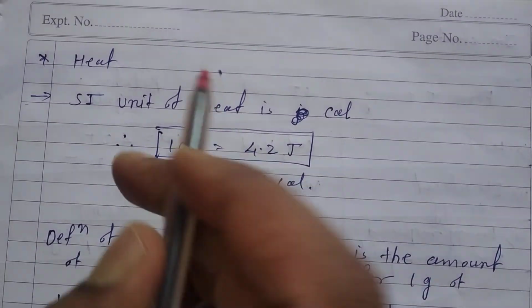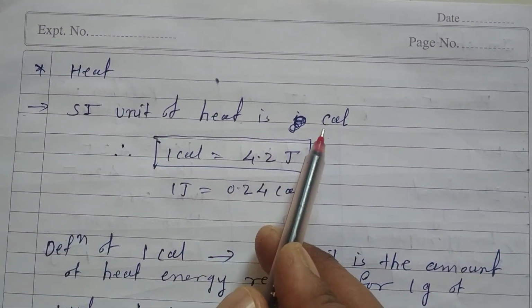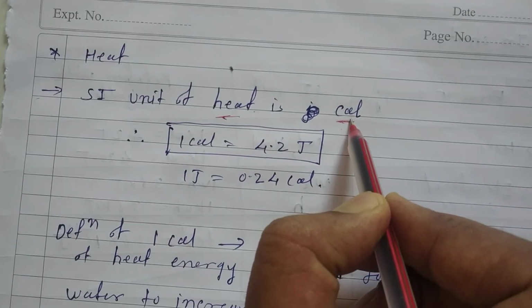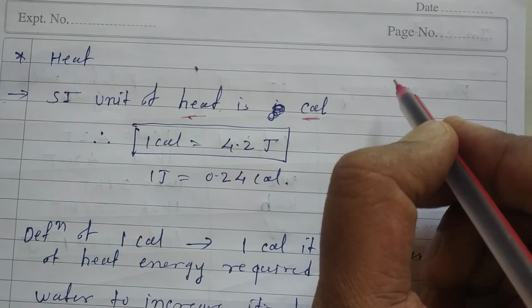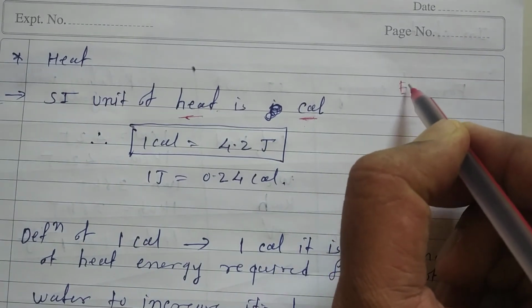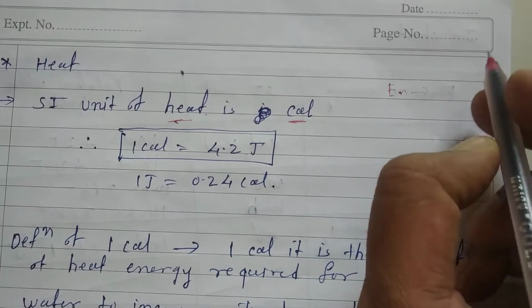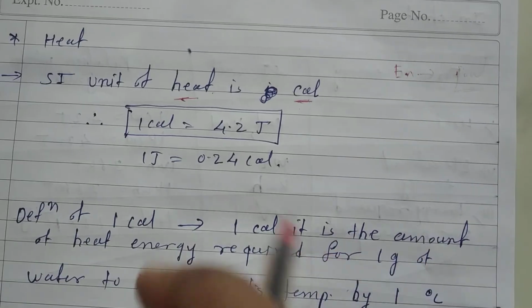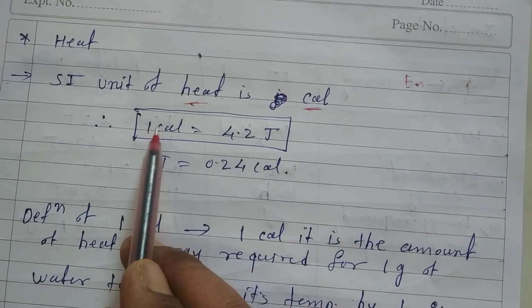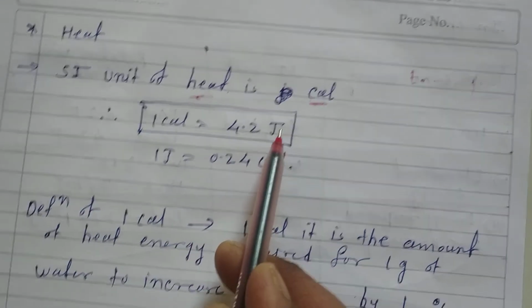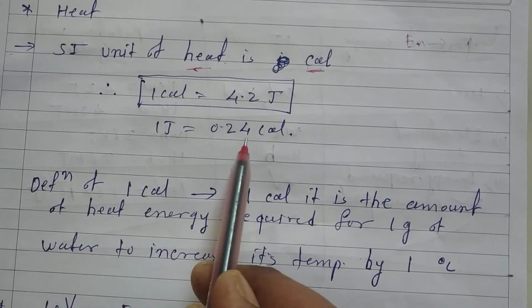Now we'll go for one more form of energy, that is heat. Now even heat is the form of energy, but the SI unit of heat is what? Calories. Okay. Now as I have told you, see, I'll clear it again. There are different forms of energies, but the main unit of energy is joule. The main unit of energy is what? Joule, isn't it? So we need to convert that in terms of joule. So 1 calorie is equal to 4.2 joule, or 1 joule is equal to 0.24 calories.